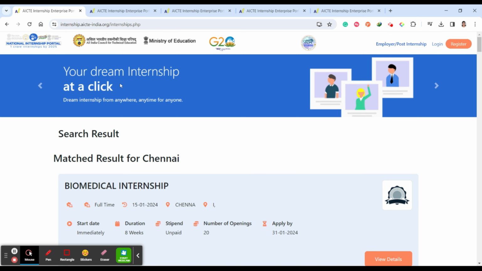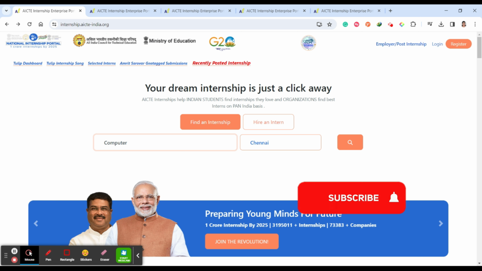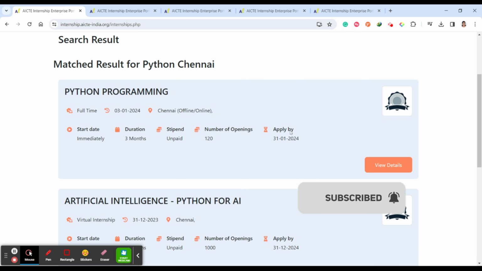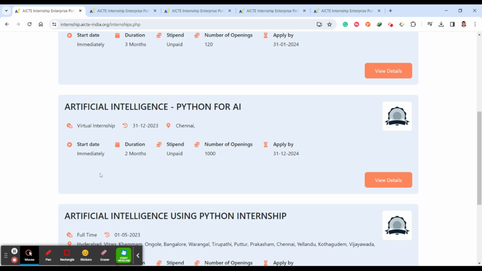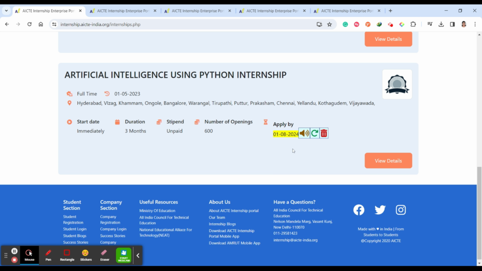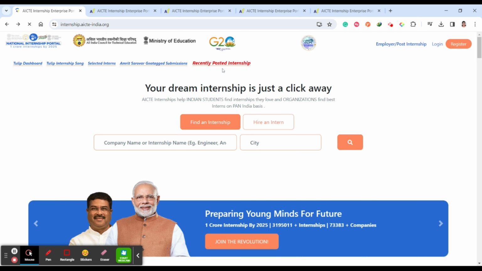If you are under any specific domain, for example computer science, then you can search here for computer science. Or if you are specifically looking for a Python based internship, then you can select Python. It will show you all the possible internships. Only 3 internships were recently posted. You can even apply by 01-08-2024, so no problem. You can check here and apply for this.